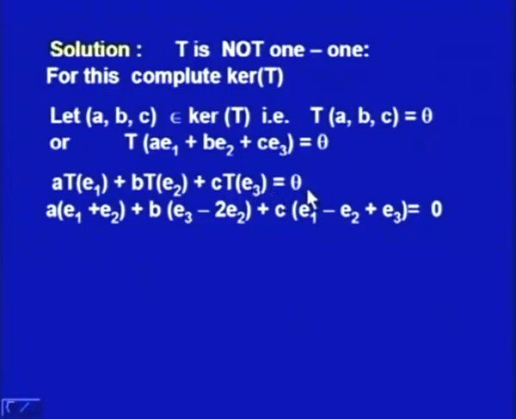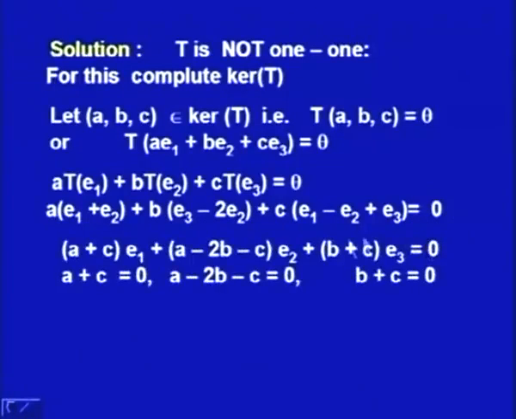Then we will make use of the definitions of T of E1, T of E2, T of E3 which have been given to us. We write down A times (E1 plus E2), that is the value for T of E1, plus B times (E3 minus 2 E2), the expression for T of E2, plus C times T of E3, that is (E1 minus E2 plus E3), and this is equal to 0. Then we collect different terms, E1 first. It is A from the first term, no contribution from the second, and here we have C. So we will have (A plus C) times E1 plus the next is E2.